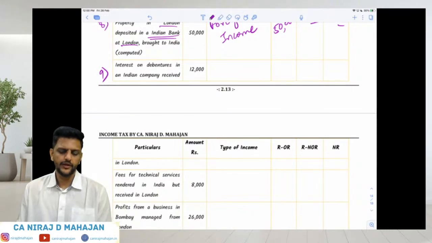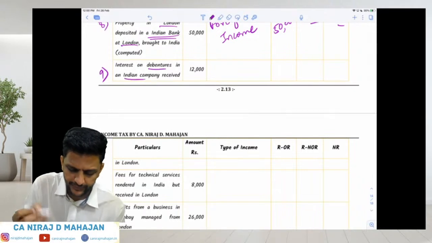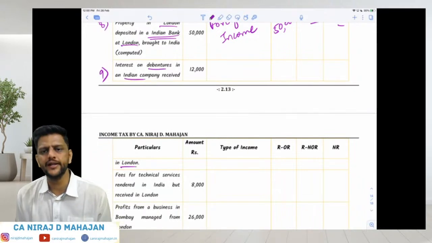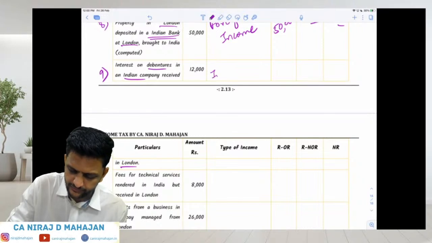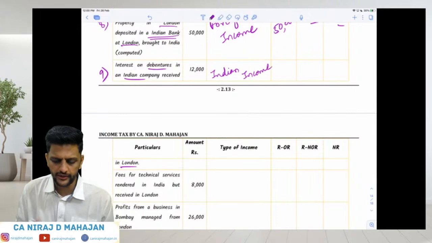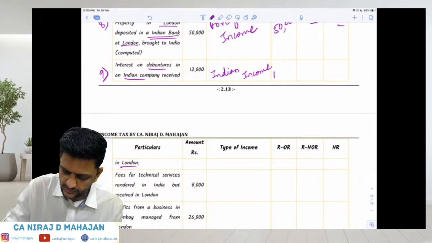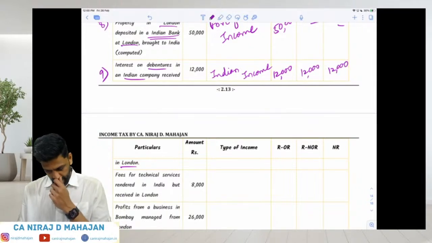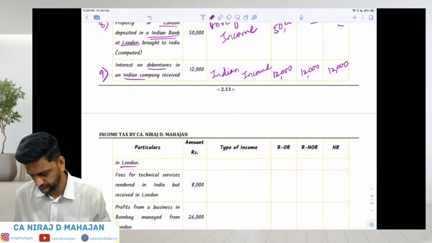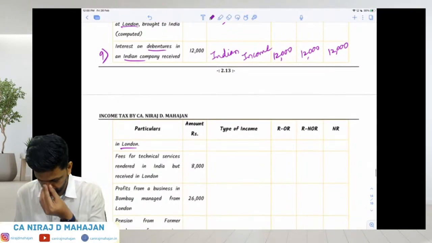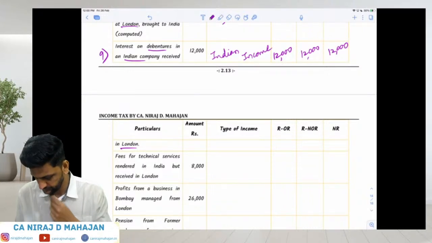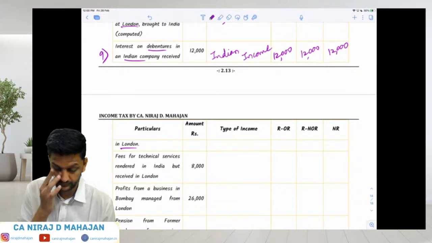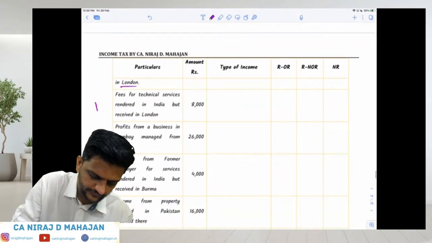Next one, ninth. Interest on debentures in Indian company received in London. Again, Indian company, so this becomes Indian income. Yes. Taxed in the hands of all of them. 12,000, 12,000, 12,000. Tenth.